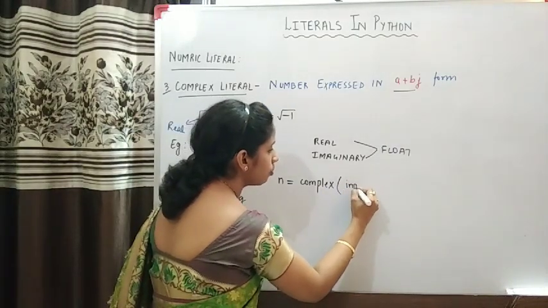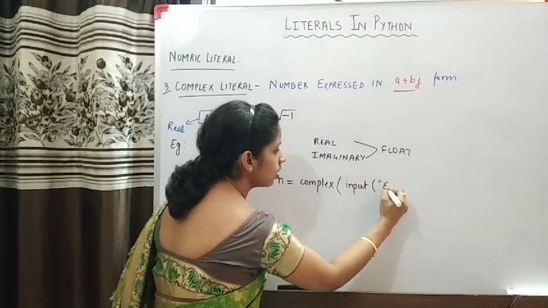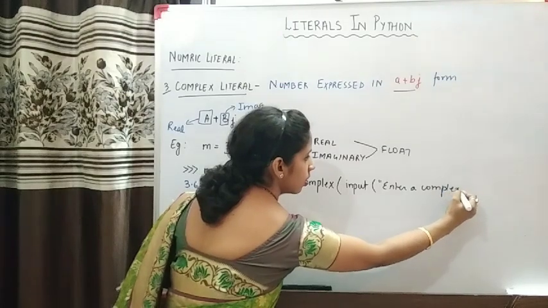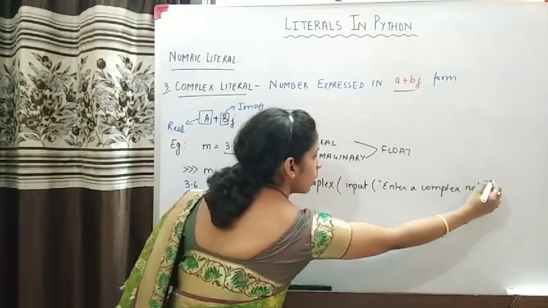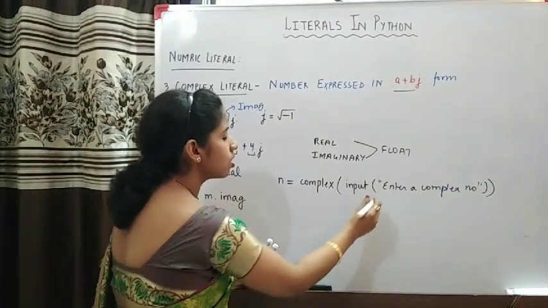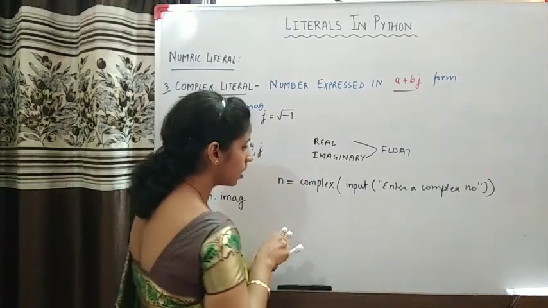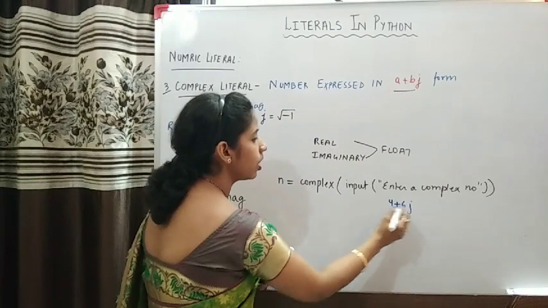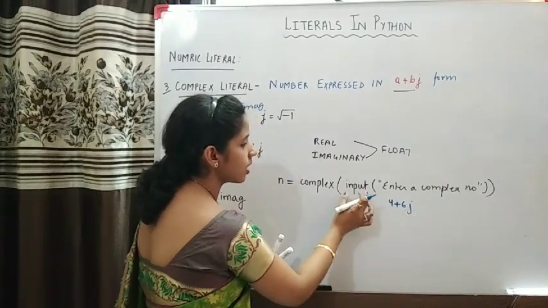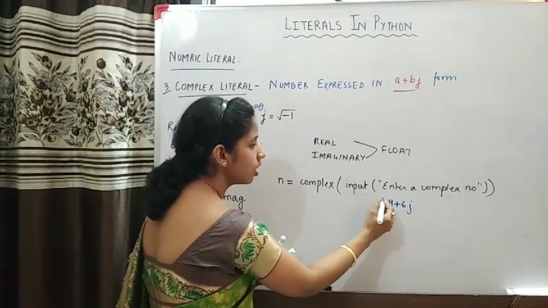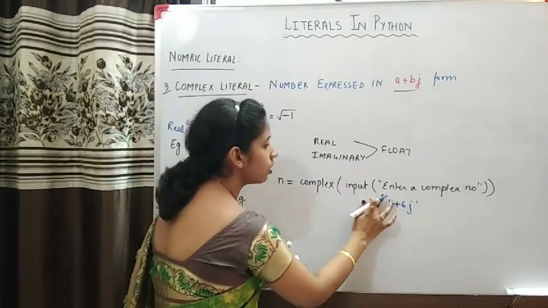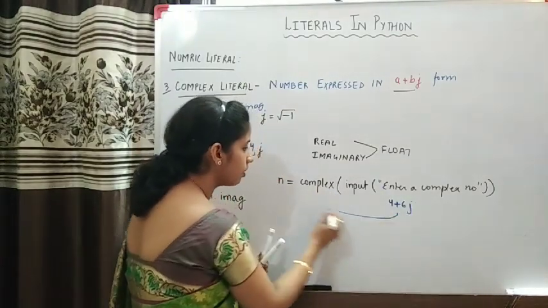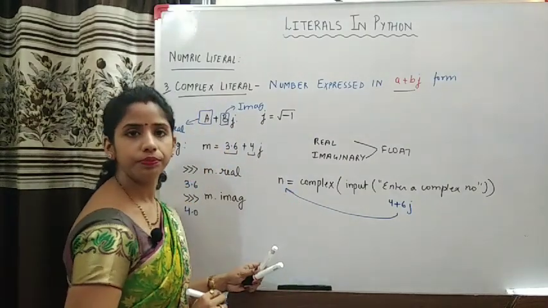You know that we take input using the input function, so you will ask the user to enter a complex number. Now what will happen? The user will give you a complex number, say he gives 4 plus 6j. But this 4 plus 6j will be accepted as a string by the input function, and this complex function will convert it into a number of complex form, and then it will be assigned to n.